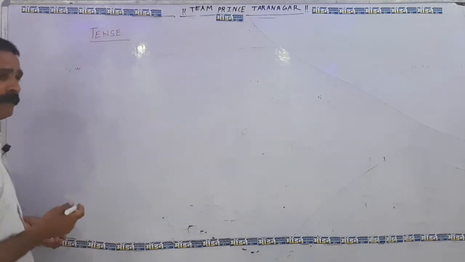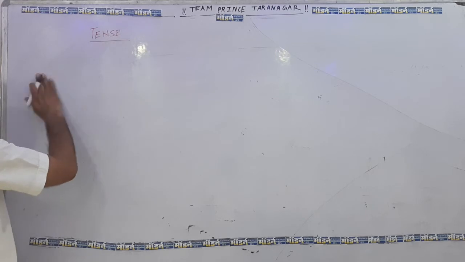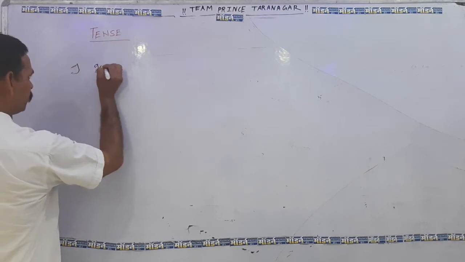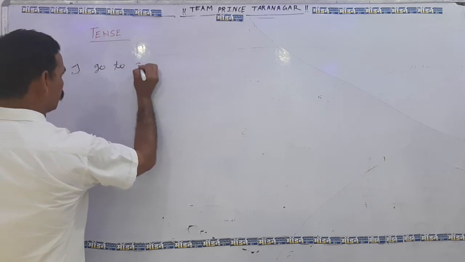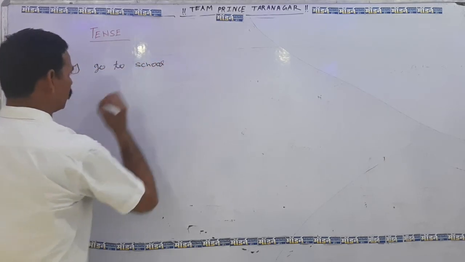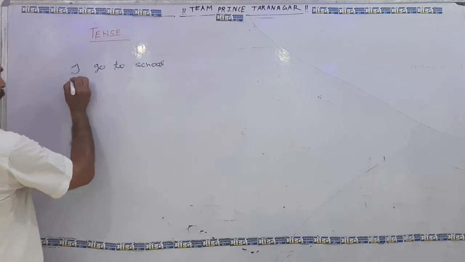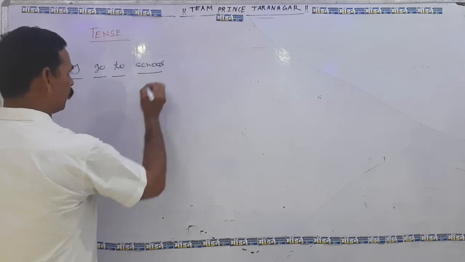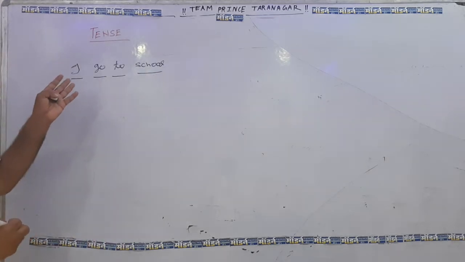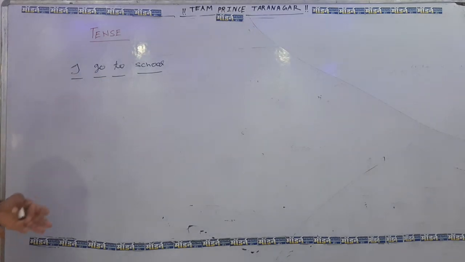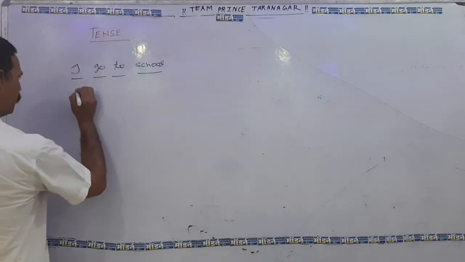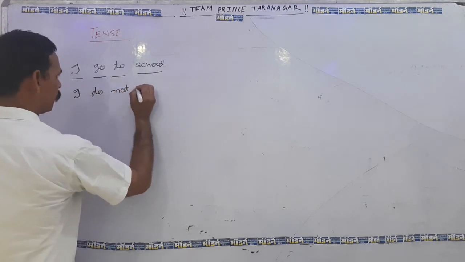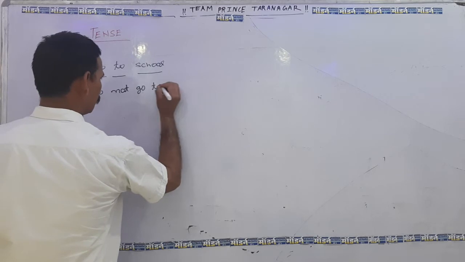Some other basic sentences: suppose I write, I go to school by bus. Here this is the subject, this is the main verb, this is the preposition, and this is the noun. When we change this into negative, it will be, I do not go to school.